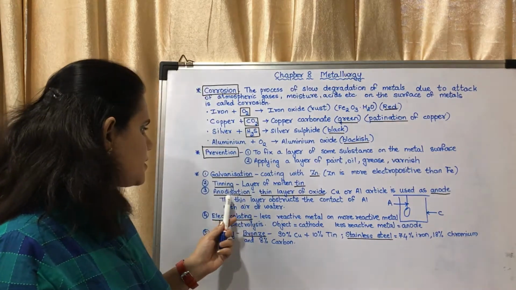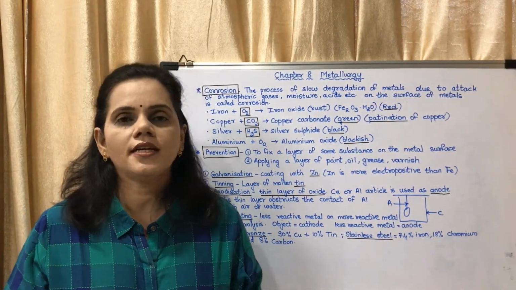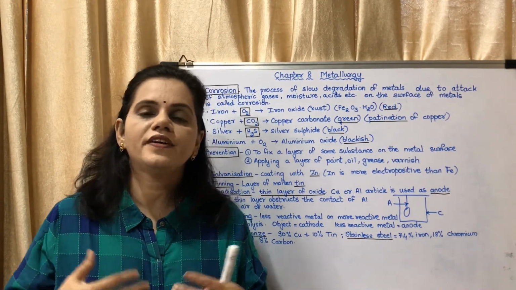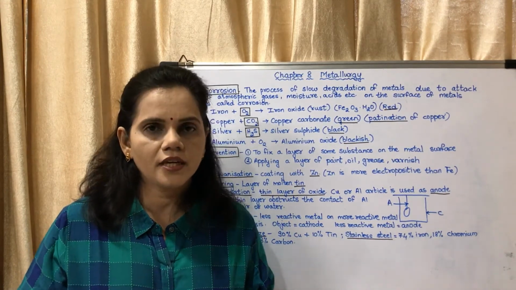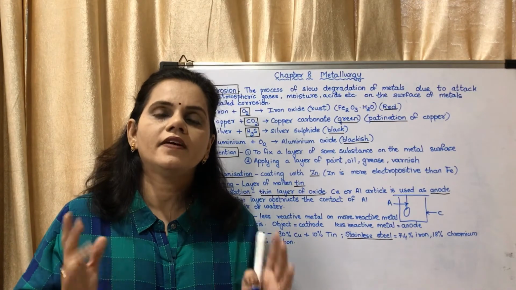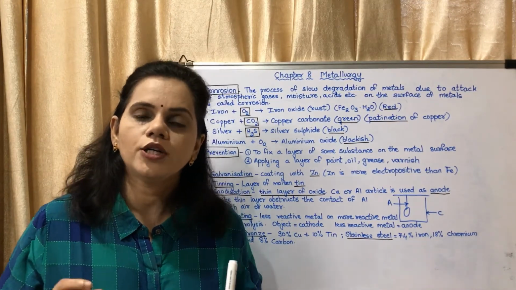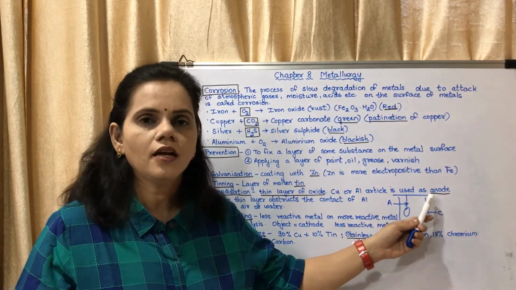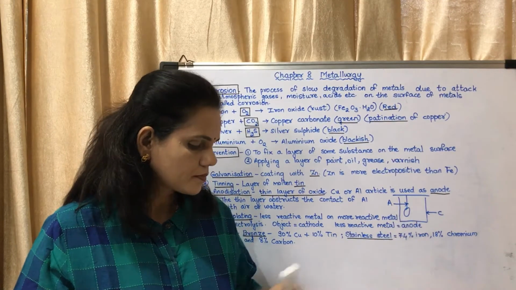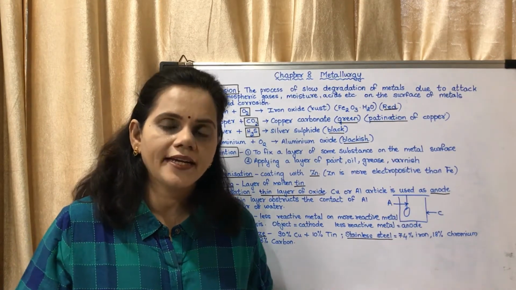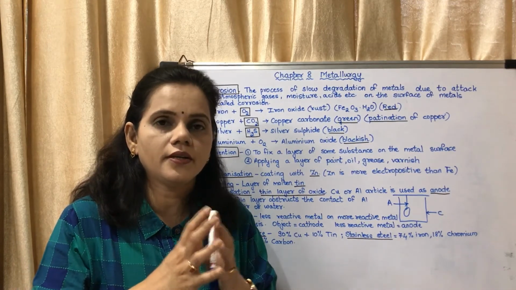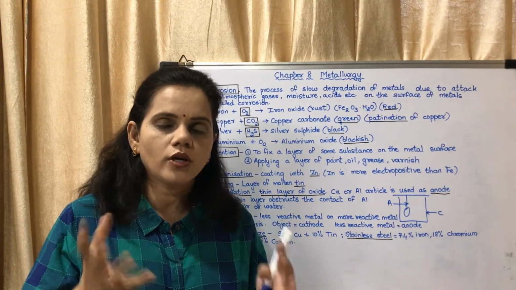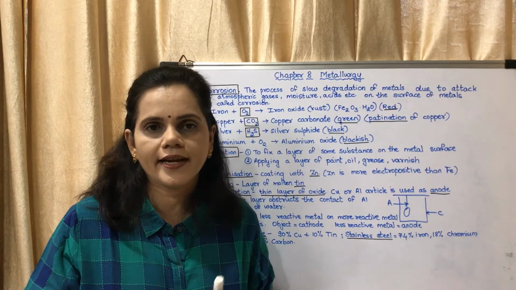Now the next process is anodization. Anodization is to give a thick layer of oxide on the metal. If it is aluminium, give a coating of aluminium oxide. If it is copper, give a coating of copper oxide. This is an electrical process which is done in a vessel. In that vessel, a liquid, an electrolyte, is taken, which will react. And the object which you have to get the coating on,